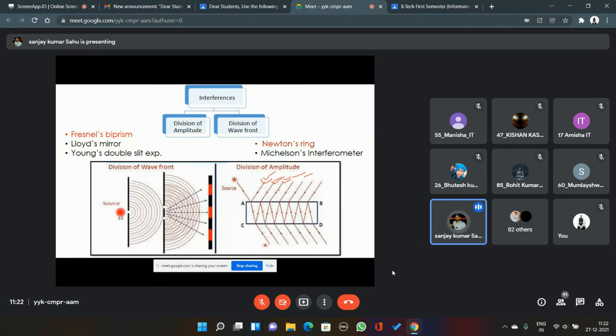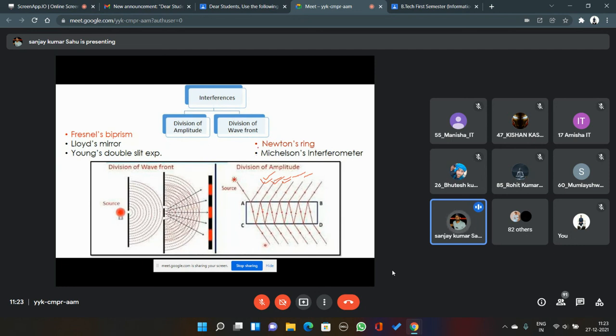This phenomenon of obtaining two or more coherent sources by reflection and refraction through a single slab of glass or liquid or water or any medium is called obtaining two coherent sources from a single source by division of amplitude, because here we are dividing the amplitude. There are a few experimental setups which follow this method to obtain two coherent sources, and they are Newton's rings and the Michelson interferometer.